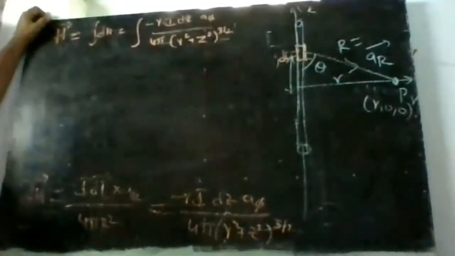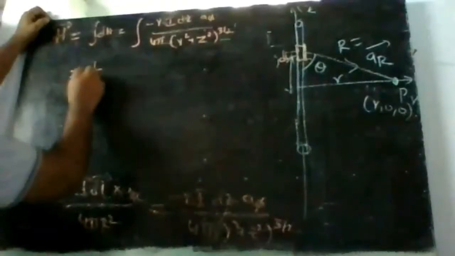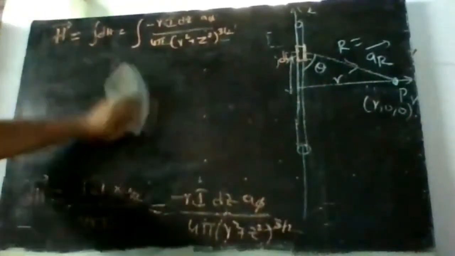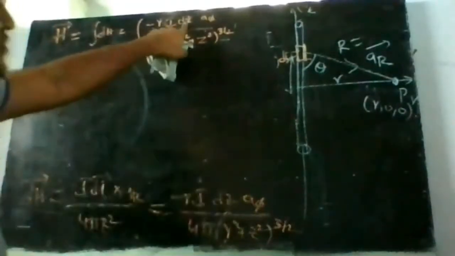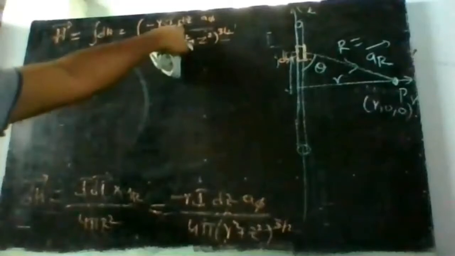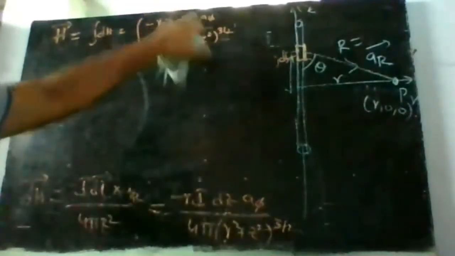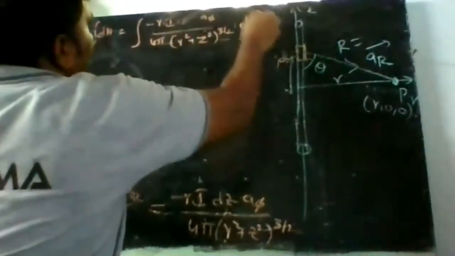What is the variable of integration here? Z. So we are integrating all this with respect to dz.